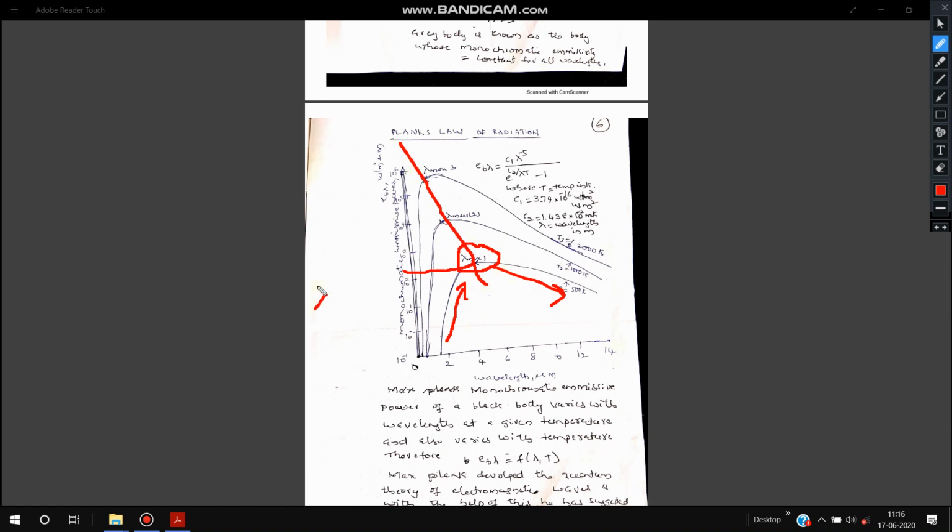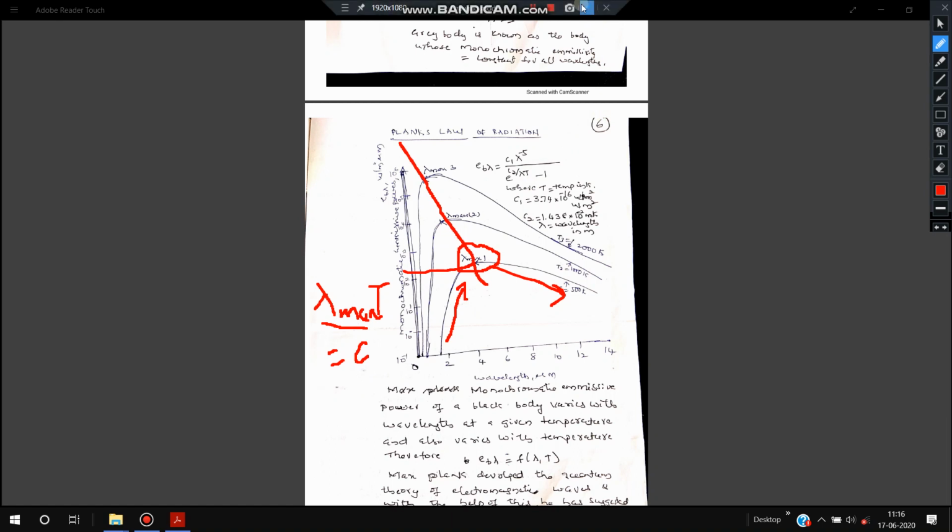So the product of lambda max into T is constant. That means lambda max 1 into T1 equals lambda max 2 into T2 equals lambda max 3 into T3 equals a constant. If lambda max is in micrometers, then lambda max T equals 2897.6 micrometer Kelvin. This is Wien's displacement law.